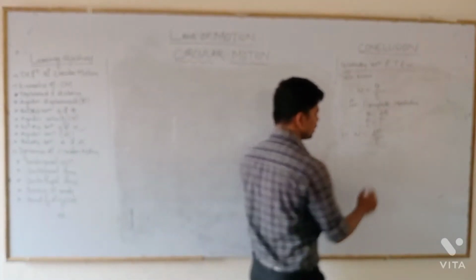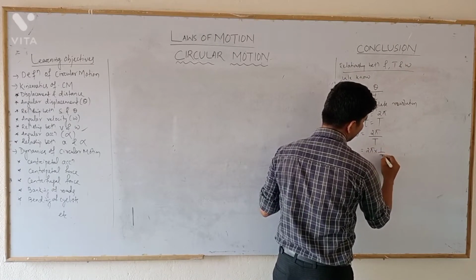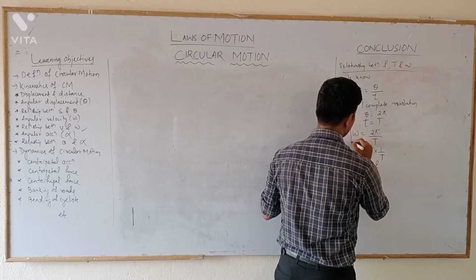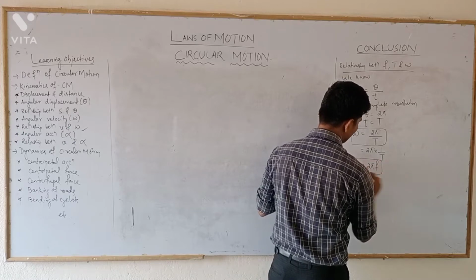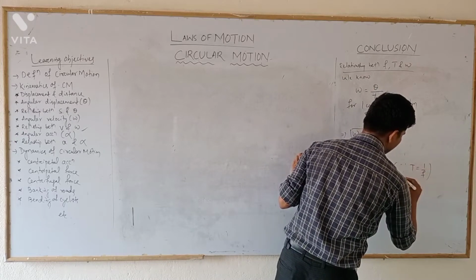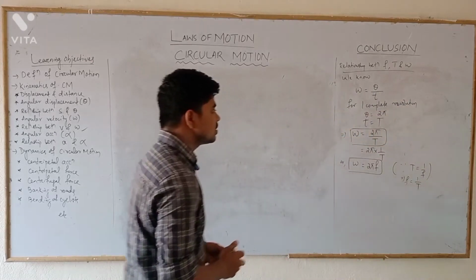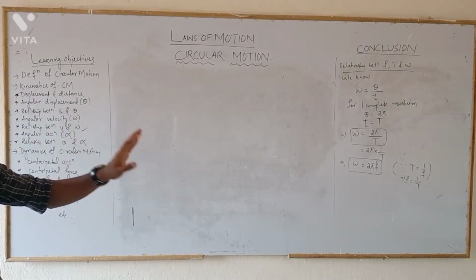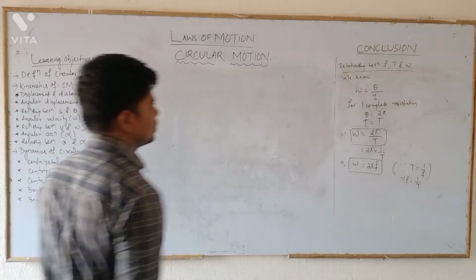Or I can write this as 2 pi into 1 by T, which is equal to 2 pi into f. Or omega equals 2 pi f. Since T equals 1 by f, this implies f equals 1 by T. This is the relationship between omega, angular velocity, time period, and frequency. Clear?